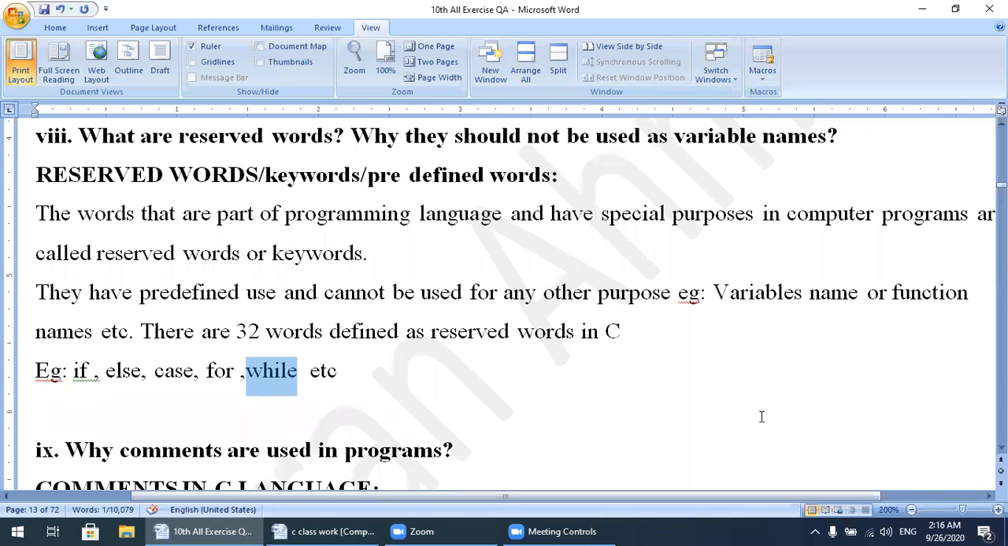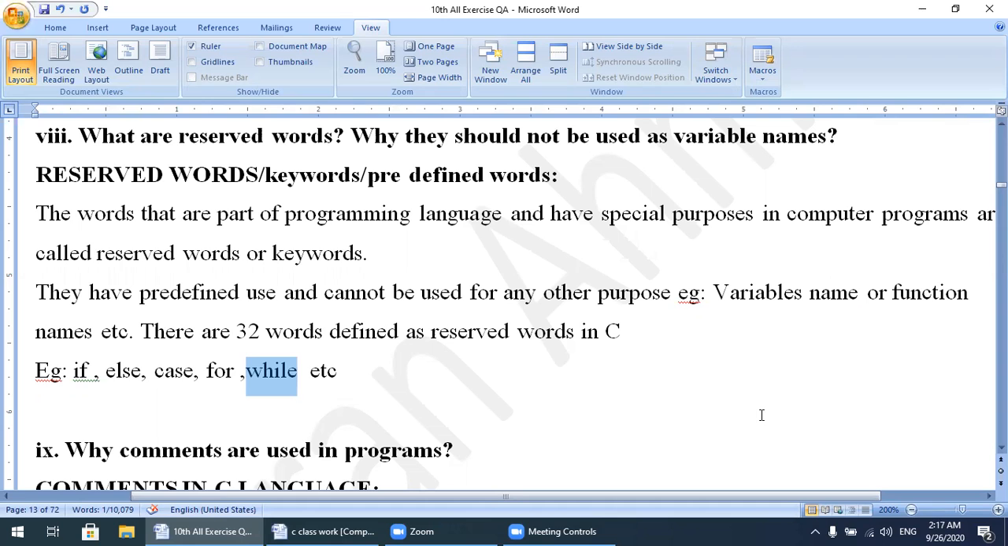Dear students, as you know, in the previous lecture we were discussing short question number 8: what are reserved words, and why should they not be used as variable names. The definition was: reserved words are those words which have a predefined meaning in the compiler of any language. There are 32 reserved words in the C language. Examples of reserved words are if, else, case, for, while, void, int, float, etc. There are many reserved words.